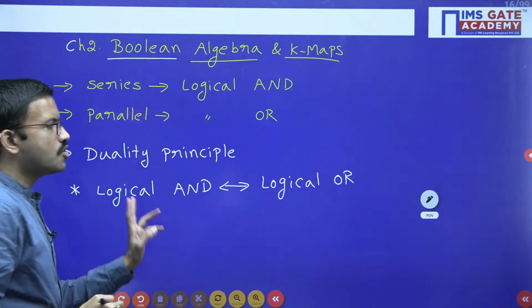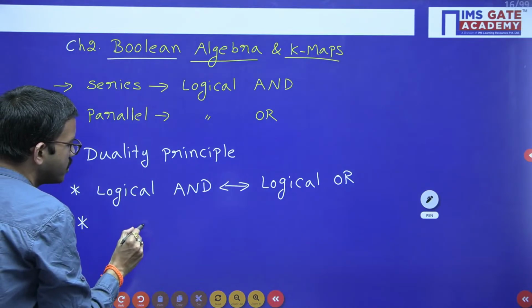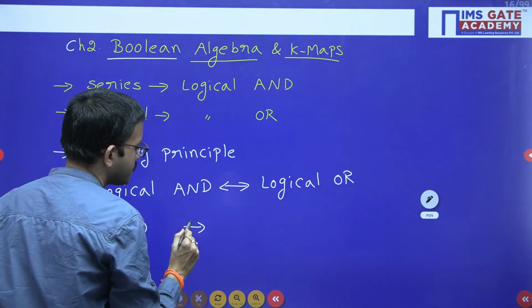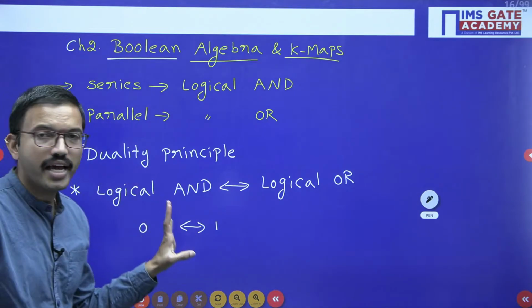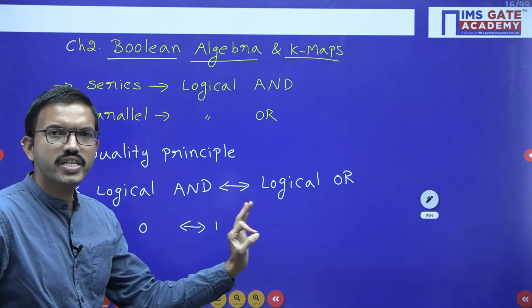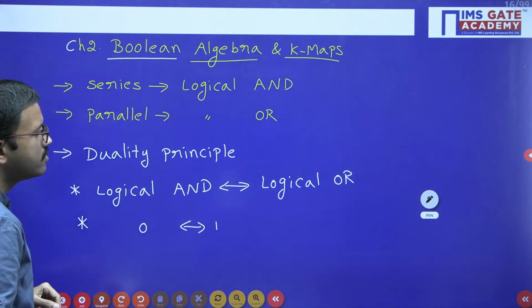Similarly, one more step we will perform: zeros and ones we will interchange. Then if you are doing like that, whatever function you are going to get, that is the dual of the first one.